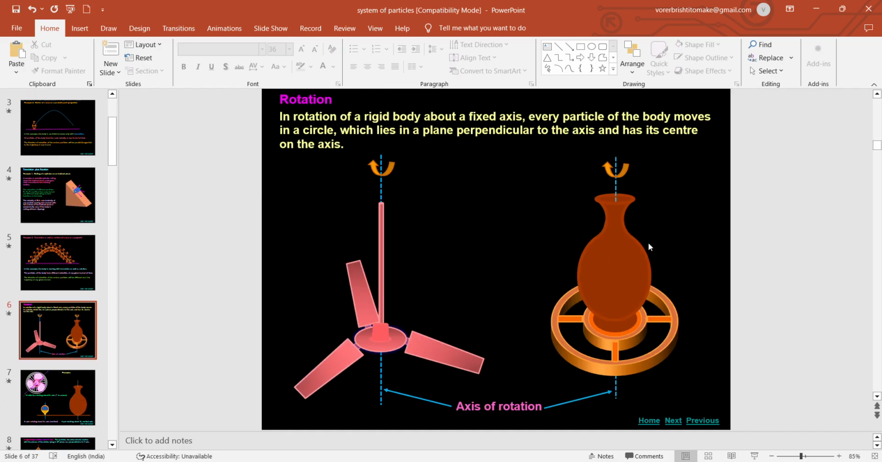Now, consider the motion of a top, the motion of a potter's wheel, of course the motion of a fan, and a merry-go-round. In all of these cases, the object is rotating with respect to a particular axis, but at the same time the fan is not shifting from here to there, right? The merry-go-round is not translating, it is only rotating with respect to a particular axis. So these are examples of pure rotational motion. So three types of motion altogether a rigid body can assume. First is pure translatory motion, second is pure rotational motion, and third is a combined motion.